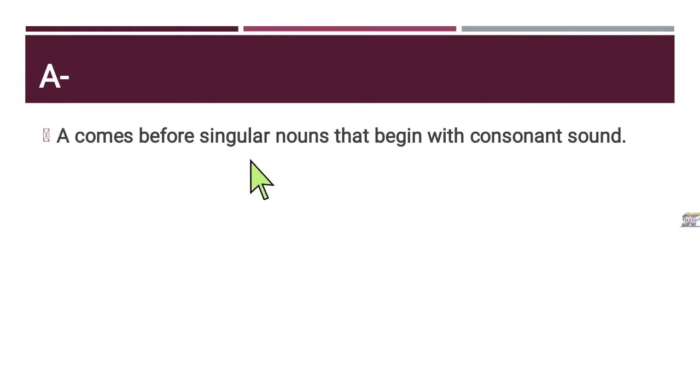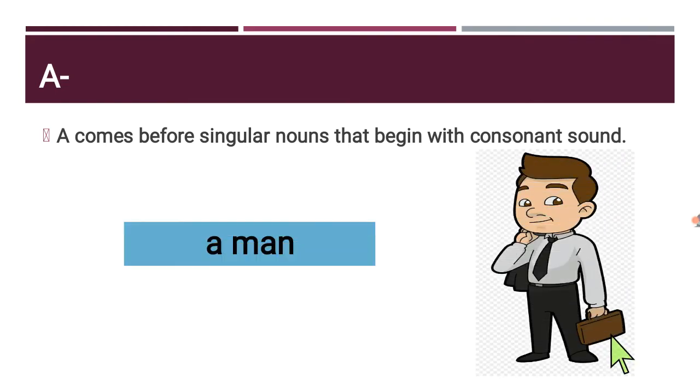A comes before singular nouns that begin with a consonant sound. Here you can see man. In the word man, the first letter is M. That is a consonant sound. That's why we use a before the word. Remember two things when you want to use a. Here, the word must be singular and begin with a consonant sound.